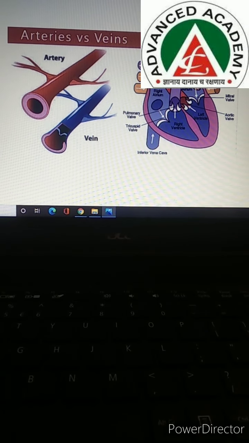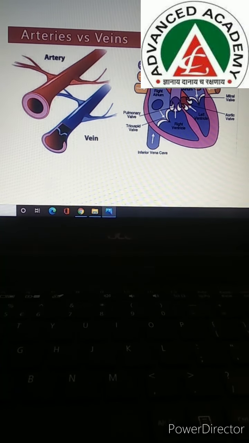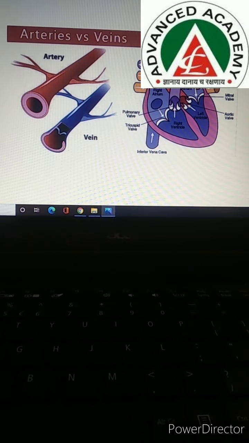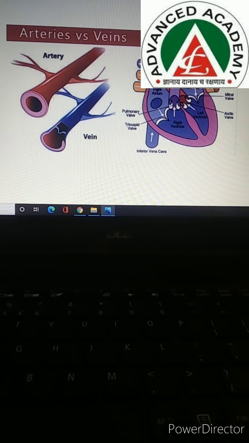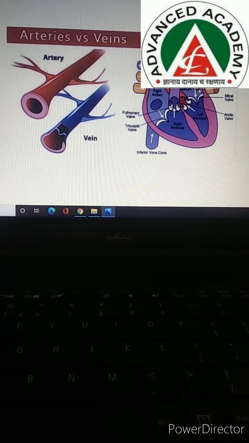you can see here I am showing you the diagram. The left side of the heart receives pure blood. Which side of the heart receives pure blood? The left side of the heart receives pure blood. And what is present in it? Oxygen is present in it. In impure blood, carbon dioxide is present, and in pure blood, oxygen is present.